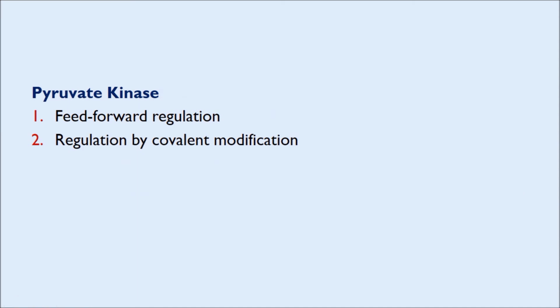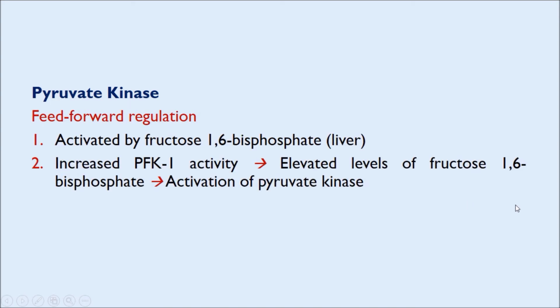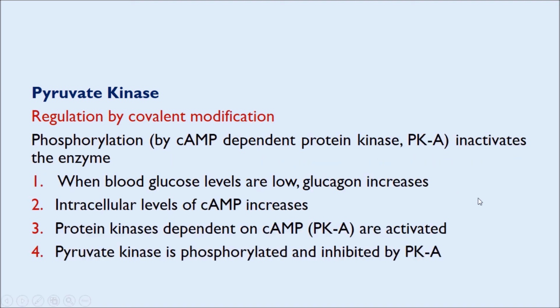Finally, the enzyme pyruvate kinase is regulated by two mechanisms: feed-forward regulation and regulation by covalent modification. Feed-forward regulation: pyruvate kinase is activated by fructose 1,6-bisphosphate in the liver. So when there is increased PFK1 activity, there is elevated levels of fructose 1,6-bisphosphate, which in turn causes the activation of pyruvate kinase. So with increased PFK1 activity, there is also an increased activity of the enzyme pyruvate kinase. So this is the feed-forward regulation.